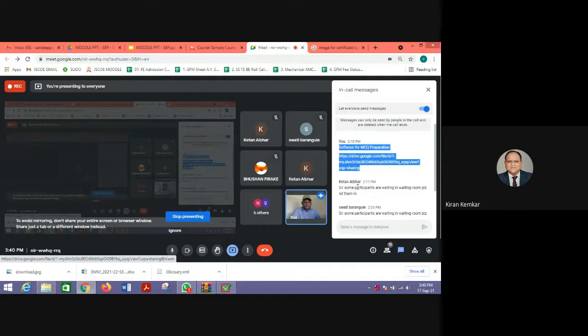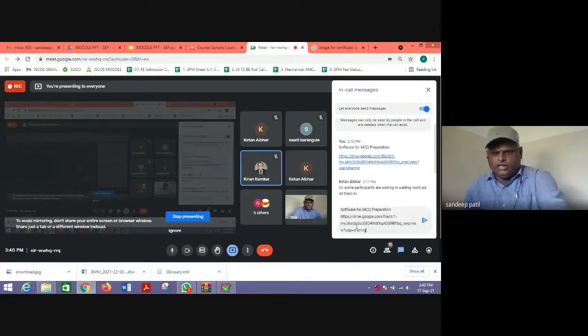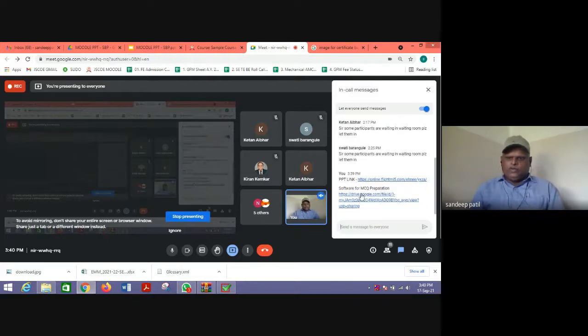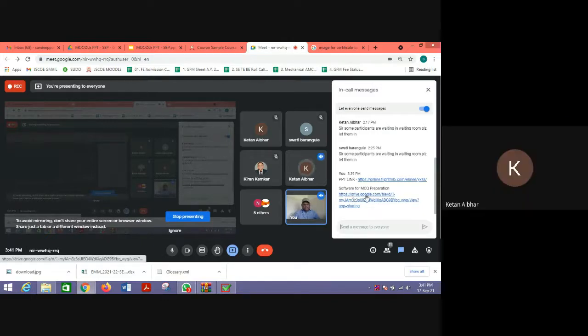I am again pasting the software for MCQ preparation. Those who come late can click this link, software for the MCQ file preparation. Just download that file and open the application. Do not try to extract those RAR files, because these are downloaded from our colleagues' internet. So just open that zip file and open the application file and create an MCQ.